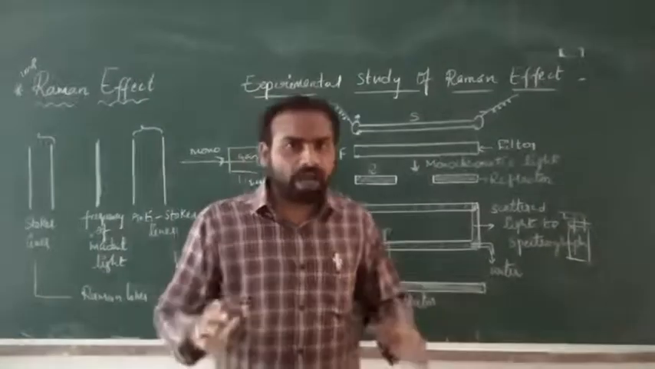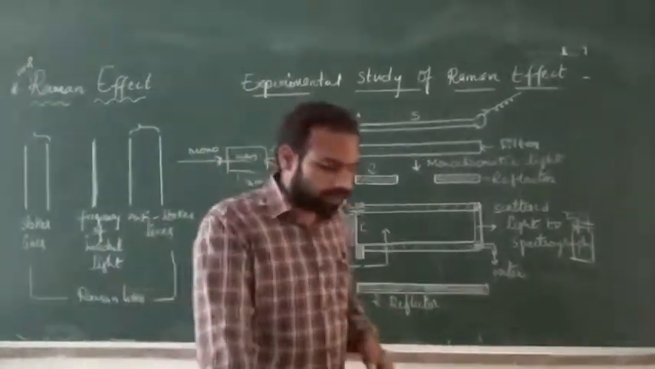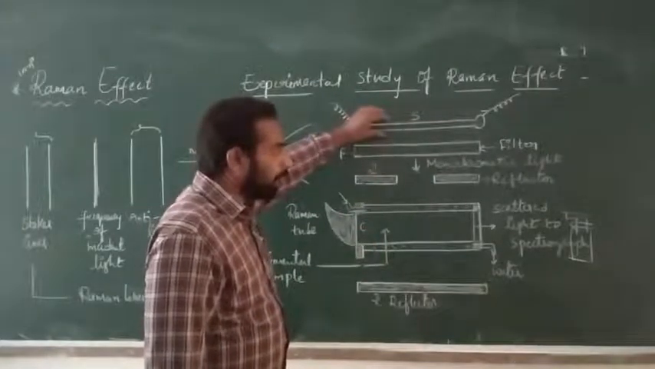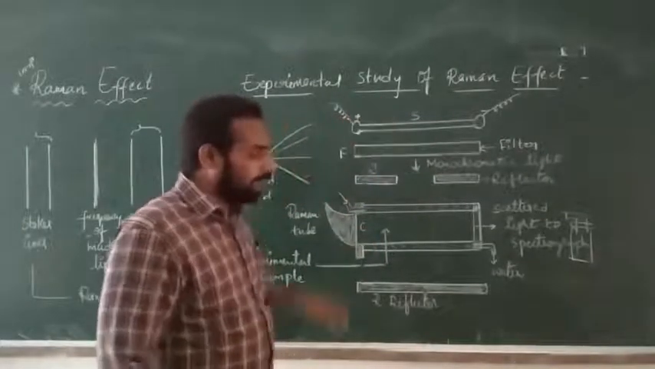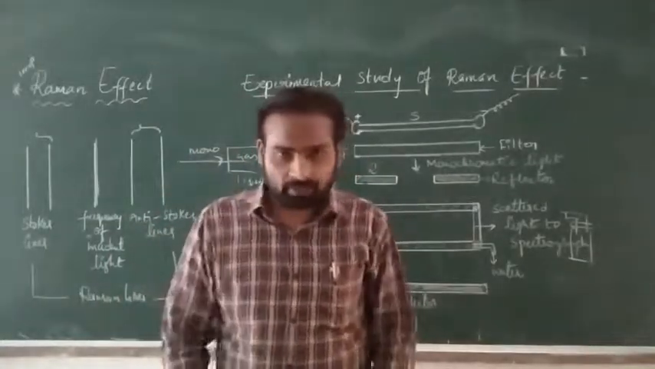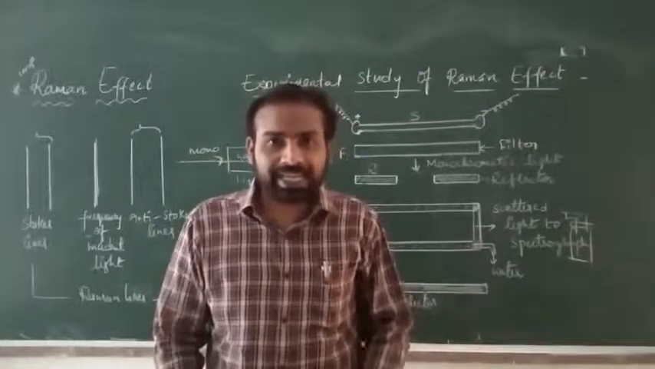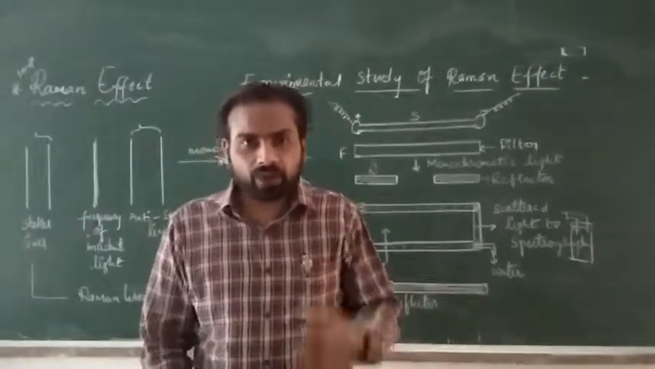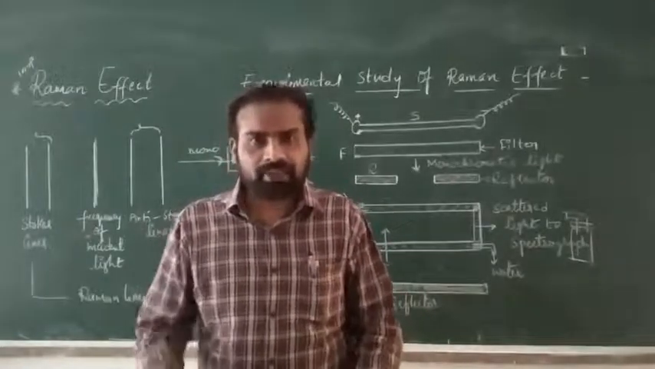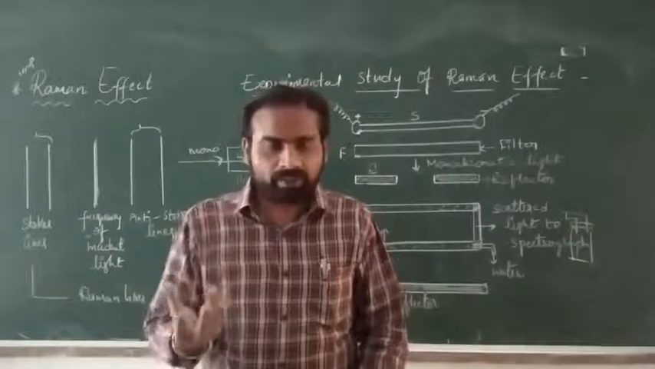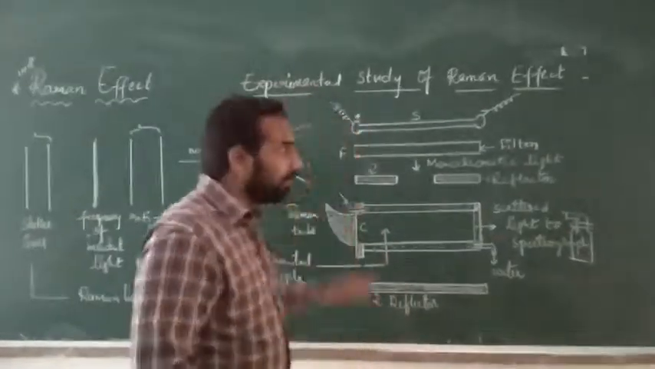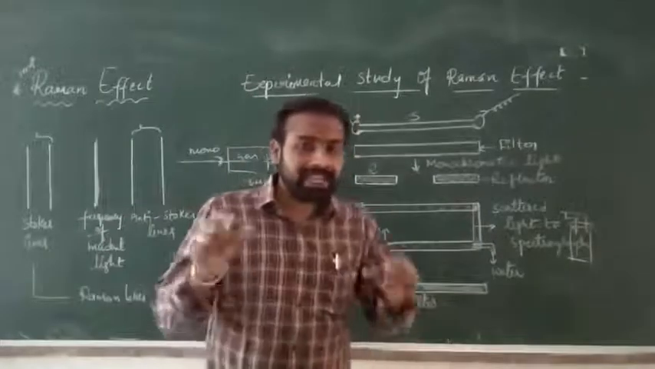Now what happens actually? When the mercury lamp is illuminated, in general the source should be very strong. Nowadays they are using laser light to obtain a fine, strong source of light. Otherwise, for a weak source, we will get low intensity Raman lines. So that's why nowadays they are using laser light.